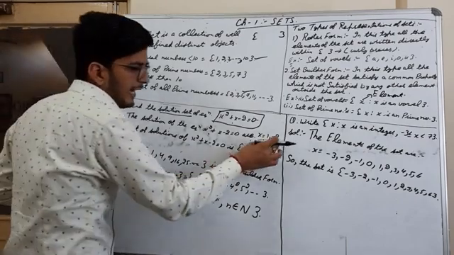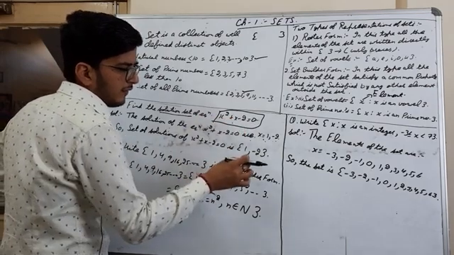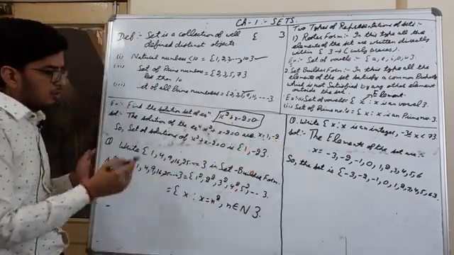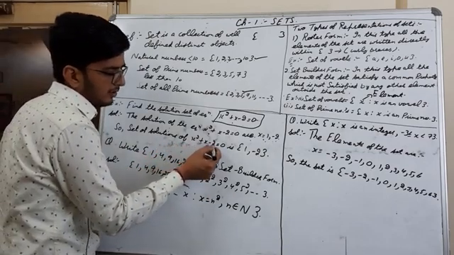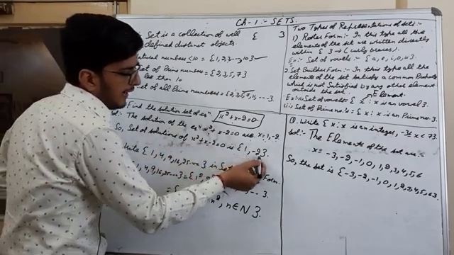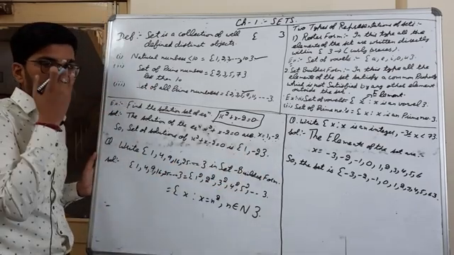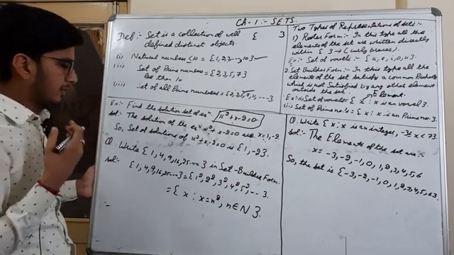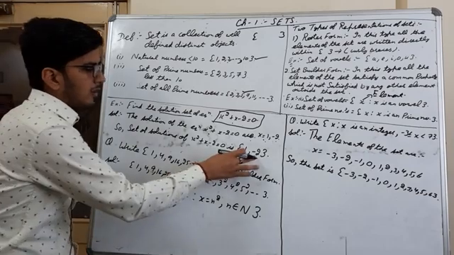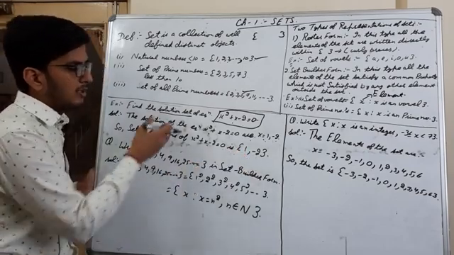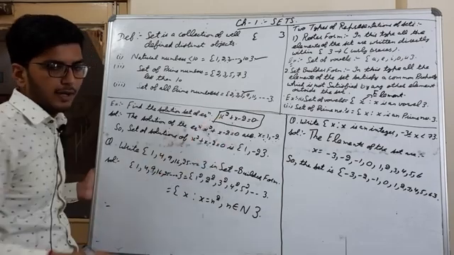So if 1 and minus 2 are the only solutions of this equation, the set will have only these two elements. So the solution set of x square plus x minus 2 equals 0 is 1 and minus 2 under curly braces, because the set is always written between curly braces. These are the elements of the set, which are the solutions of this quadratic equation.